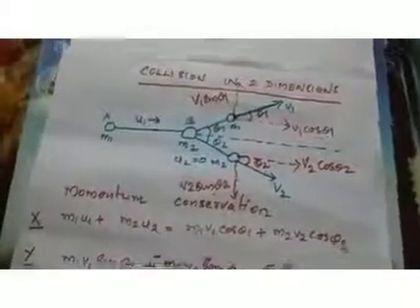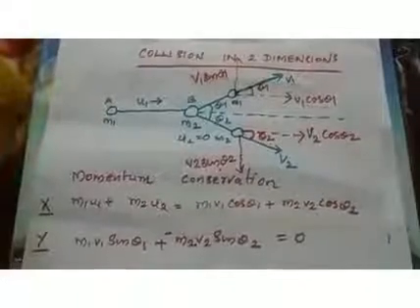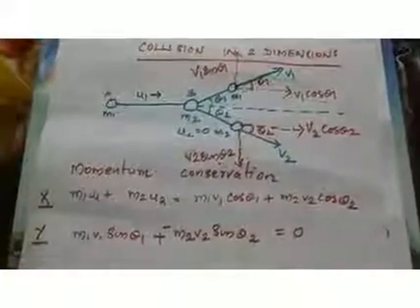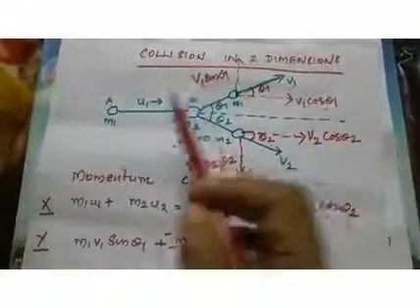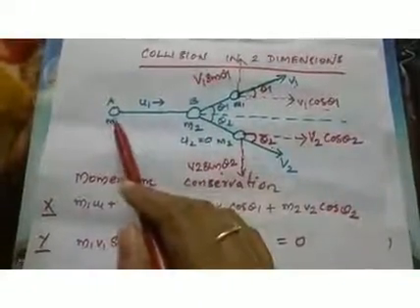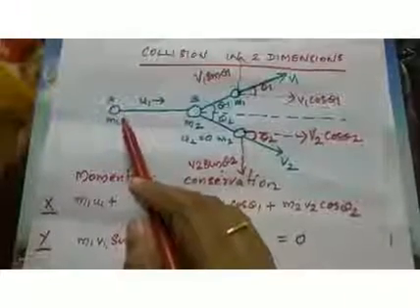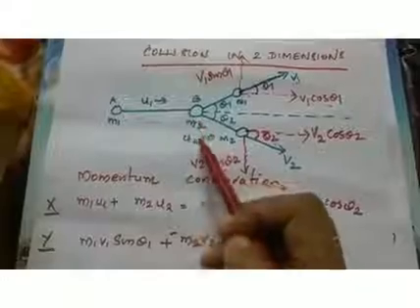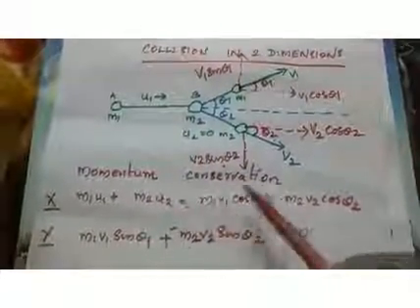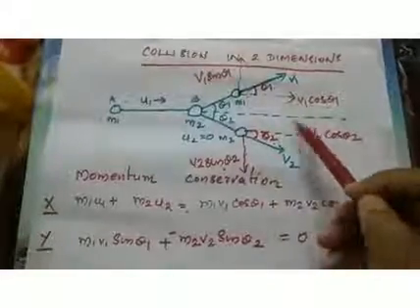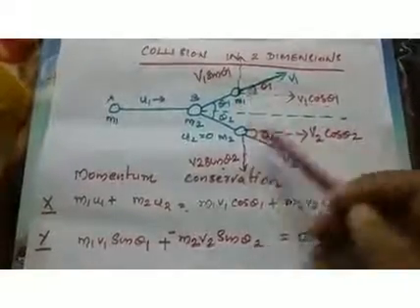So here whether it is elastic or inelastic, momentum will be conserved. So if you consider the conservation of momentum along the x-axis, what is the total momentum before collision? m1 u1 plus m2 u2. That is the total momentum before collision. And what is the total momentum after collision along the x direction?